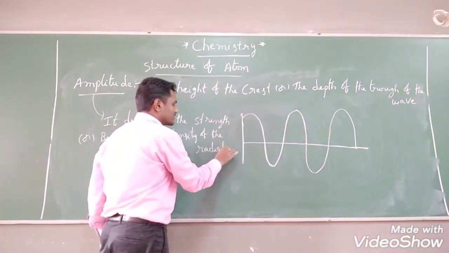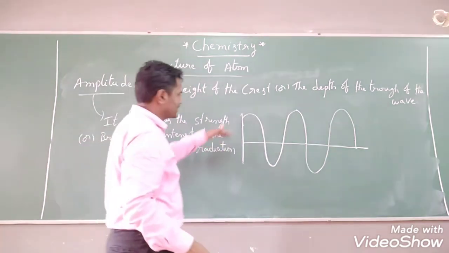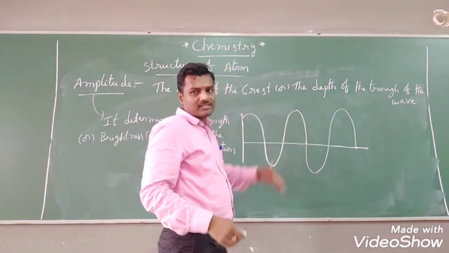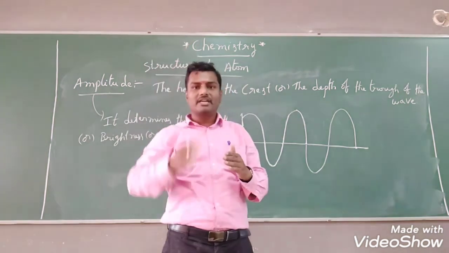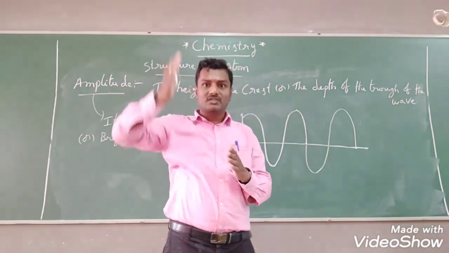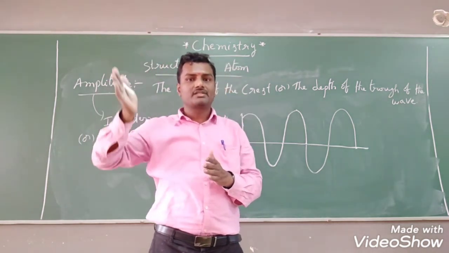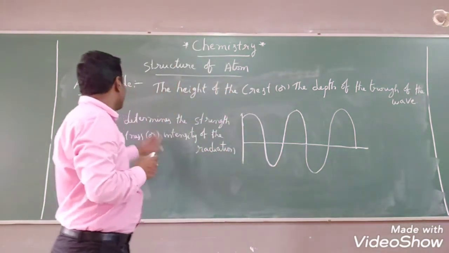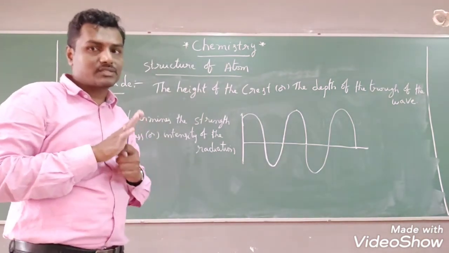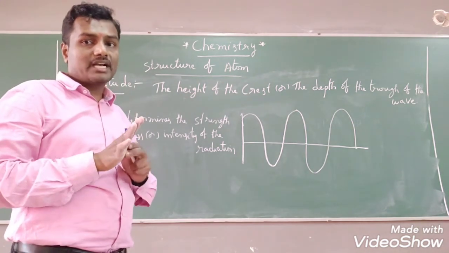Depending upon the radiation, we will get a different depth of the trough and height of the crest. Different radiations possess different troughs and different crests. So the intensity, the brightness of the wave, we can identify by using amplitude.